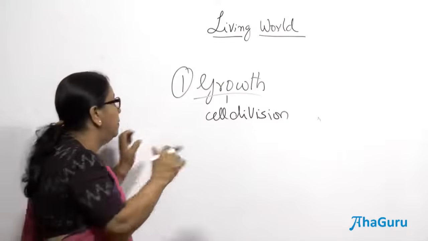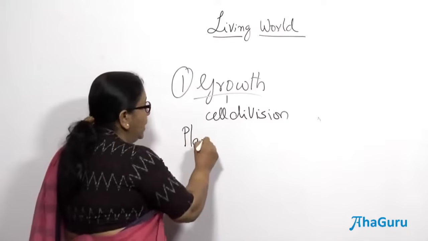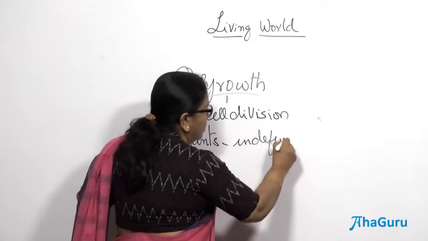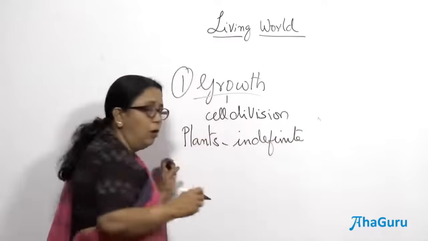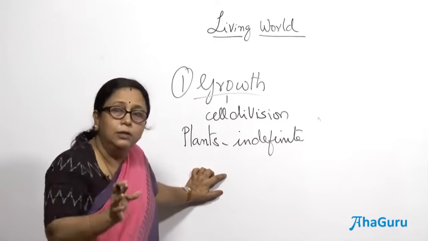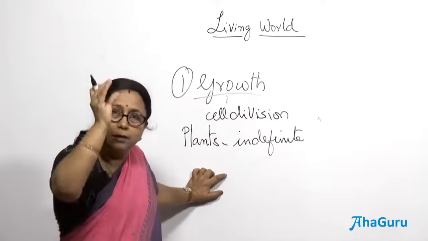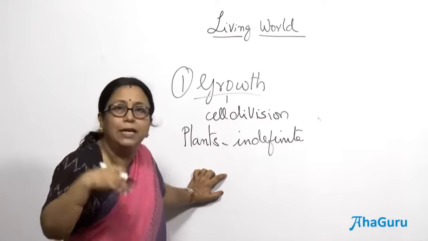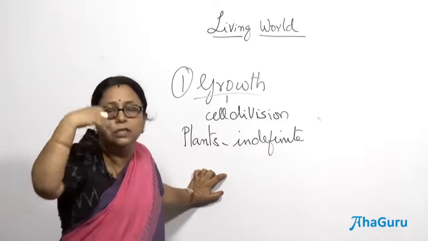That is why plants show something known as indefinite growth, which means throughout their life they keep growing, but the growth is not uniform. It is not that every part of the plant keeps dividing to result in growth.